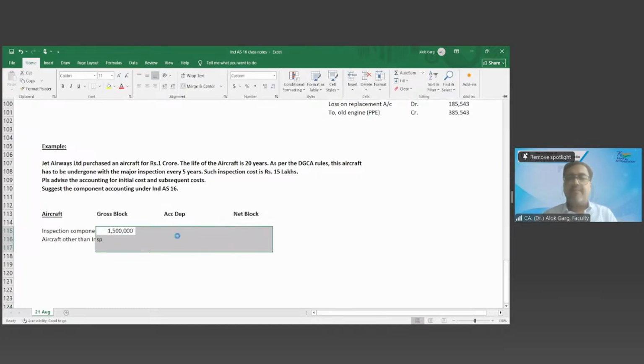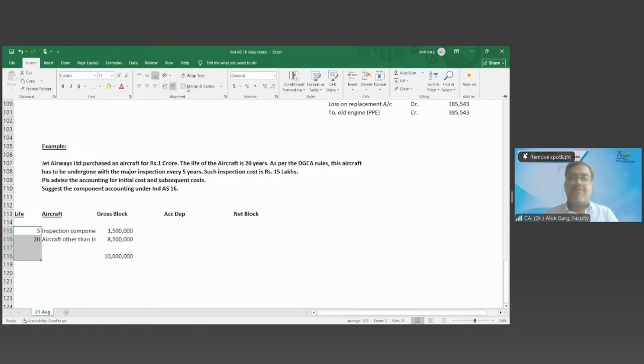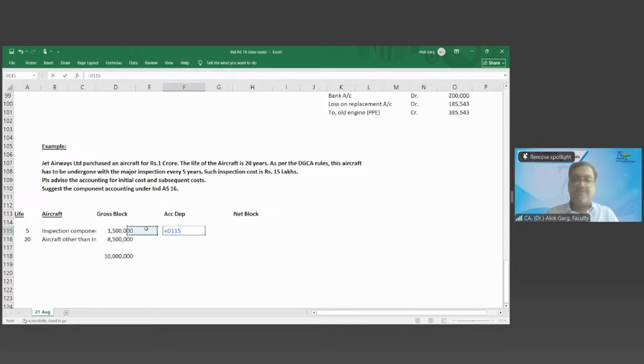It has not given you the cost after 5 years, it said the cost of this is 15 lakh. So what is the remainder cost, the aircraft cost? 85 lakh. What is the total cost? 1 crore. What is the depreciation? For the 15 lakh, it is 5 years. Yes, very good. So the life of the inspection component is 5 years, and the life of the aircraft is 20 years, because after every 5 years you again have to undergo a major inspection.